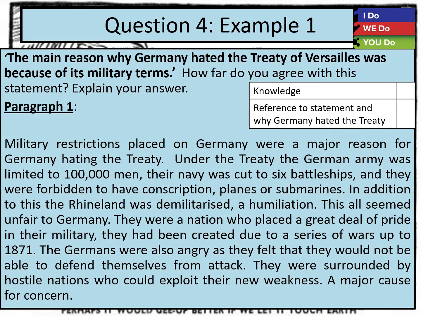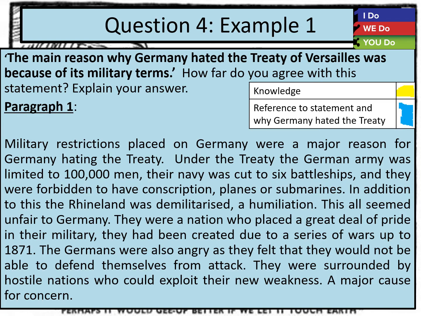Here then is my first paragraph and how I would have tackled this. I've got a little box here which is my key for this. In yellow, anything where I've put in some knowledge of the military terms of the Treaty of Versailles, because that's what I'm talking about here, I'm going to highlight in yellow. And anything where I'm making that reference back to the statement, making it really clear why Germany hated the treaty, I'm going to colour in blue.